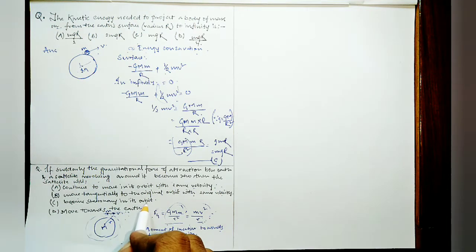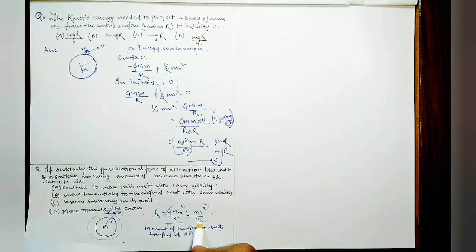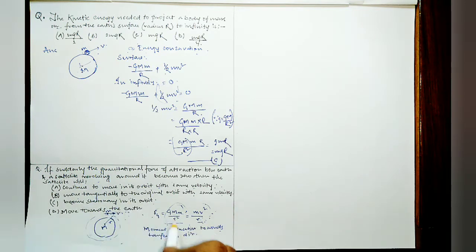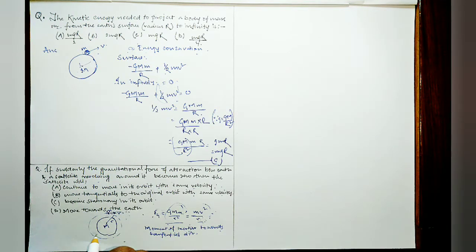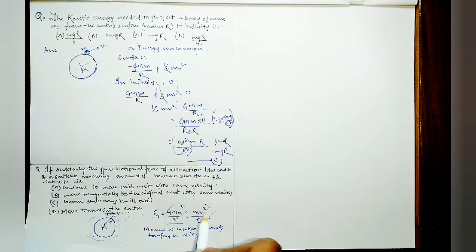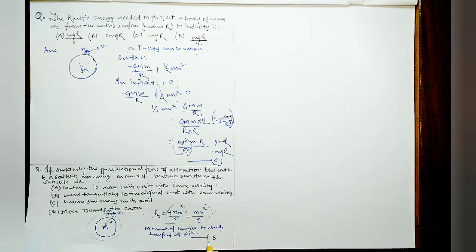The other options are not the case. It will not become stationary because it already has some velocity. And moving towards the earth is not the option, because with the velocity it is moving, it will go away in the tangential direction, not towards the earth, as the gravitational force is becoming zero, right? So option B is definitely the correct option, that it moves tangentially to the orbit.